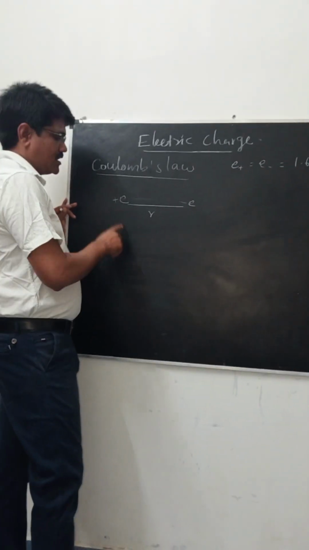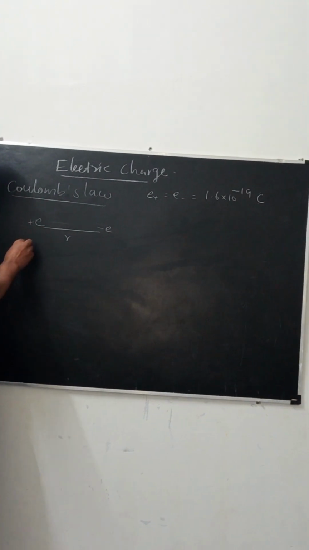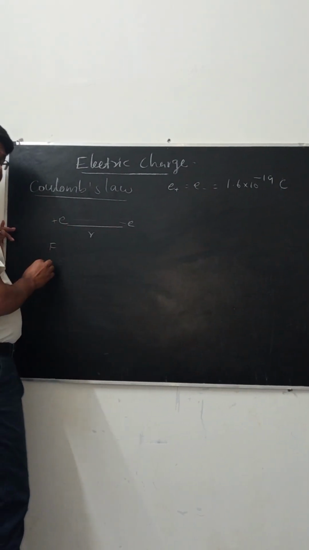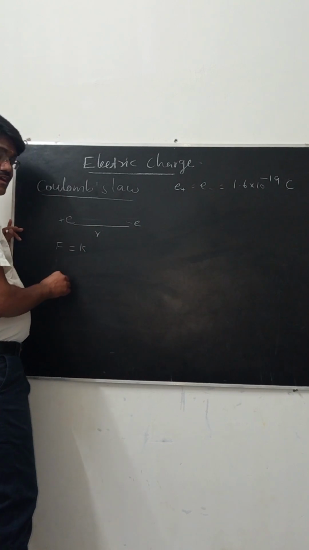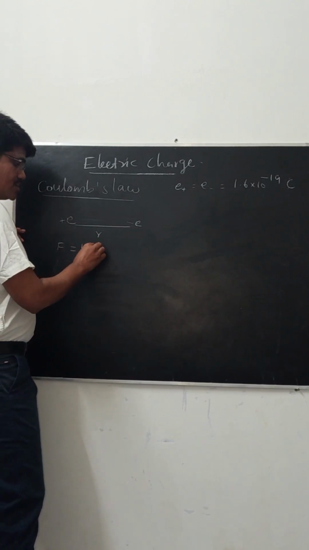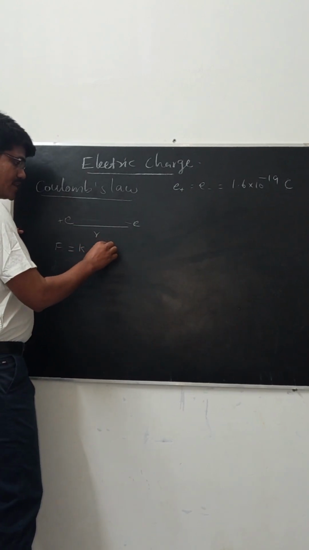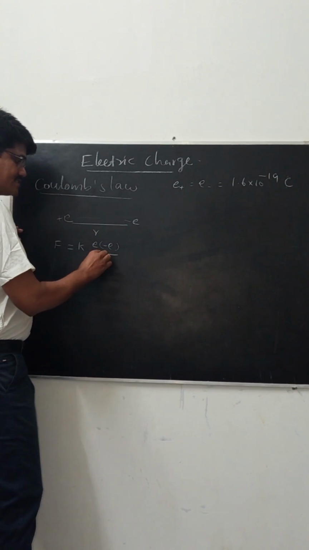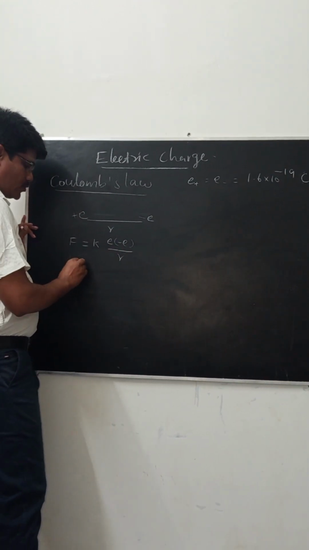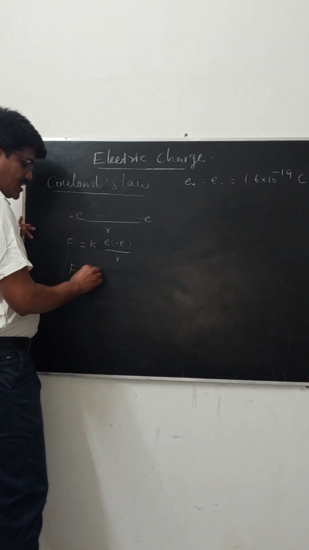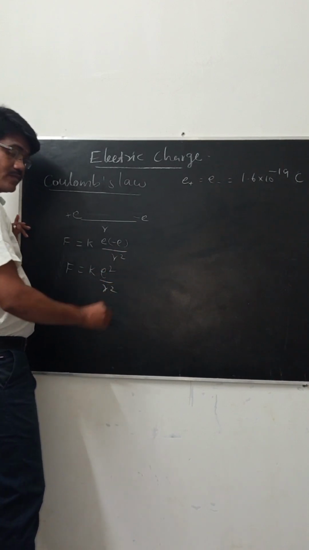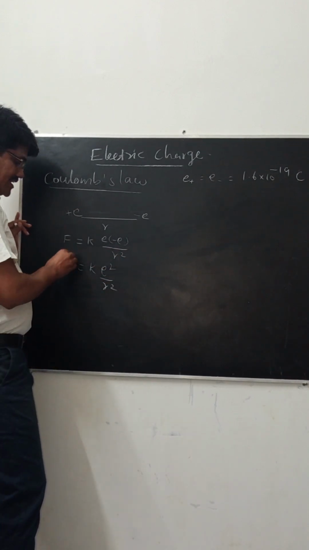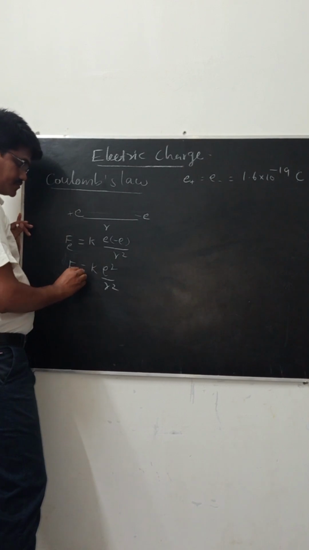Here the electrostatic force between proton and electron is F equal to the constant K times charge e and charge minus e divided by the distance r squared. The magnitude of the electrostatic force is K into e square divided by r square. That is the electrostatic force.